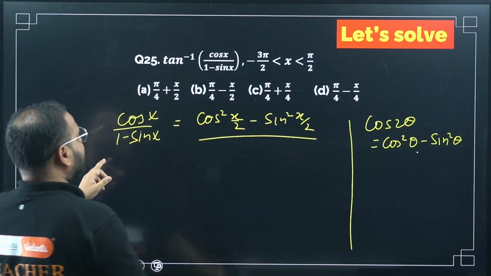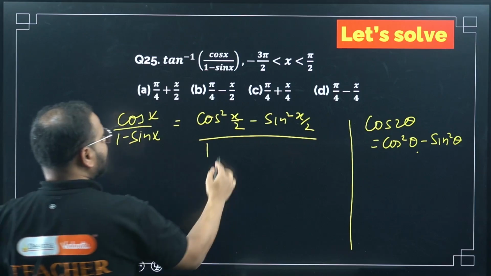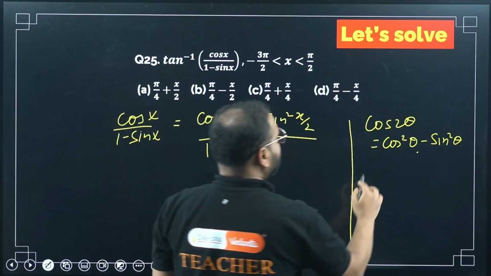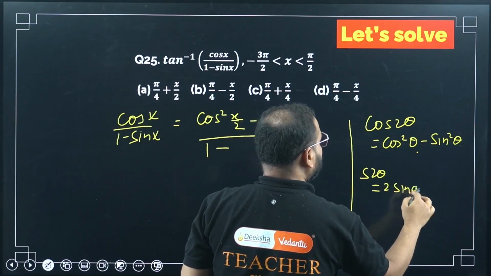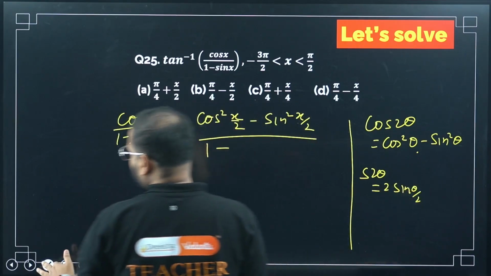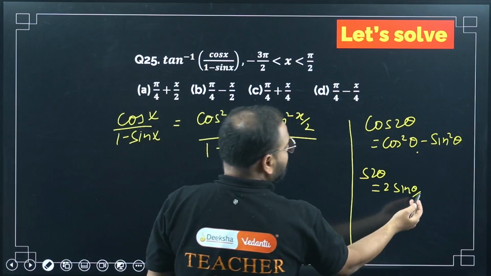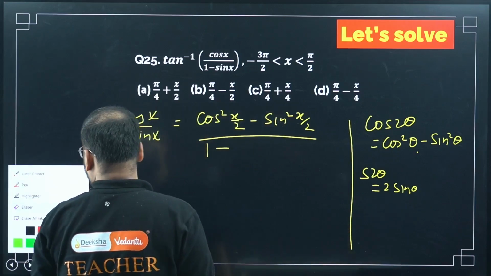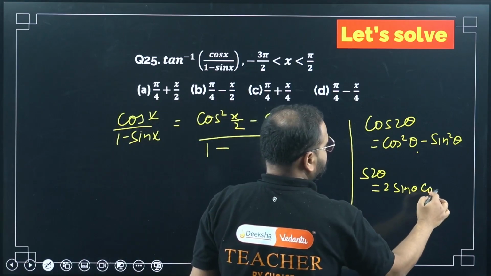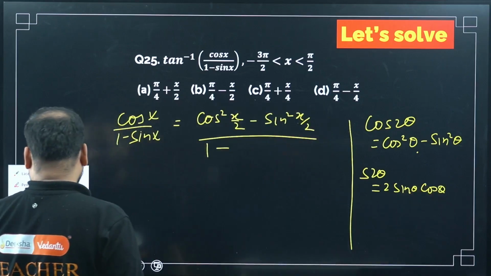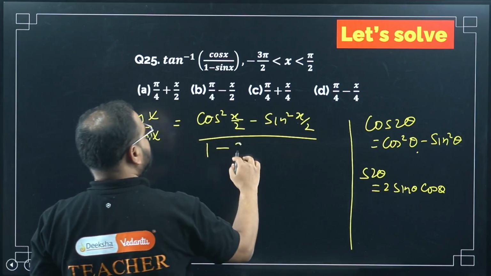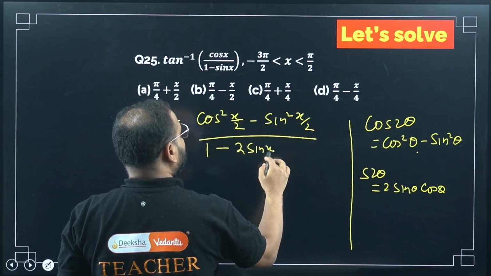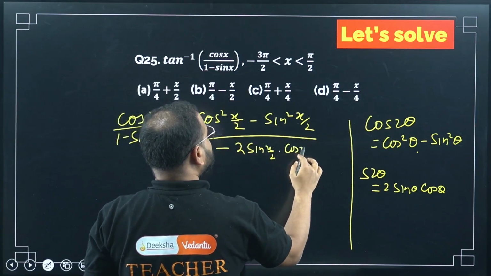Okay. I'll write 1 as it is. For this I'll get what? This will be sin x. What is the sin x formula? Sin 2 theta is nothing but 2 sin theta cos theta. Now, for 2 theta, I wrote it as theta. So for x, I will write it as x by 2. So 2 sin x by 2 cos x by 2.